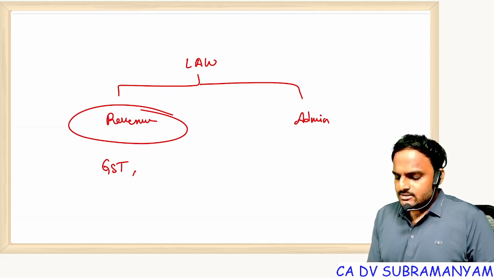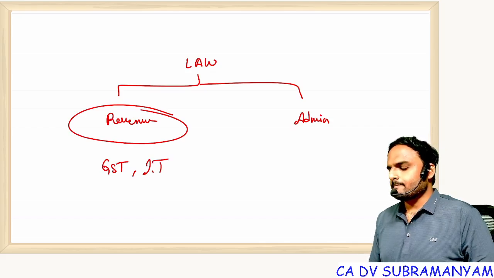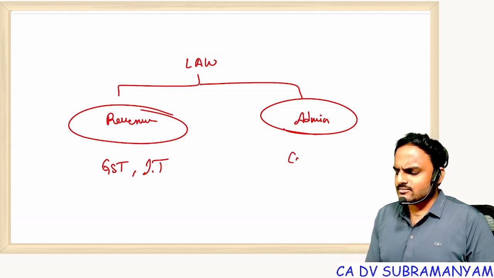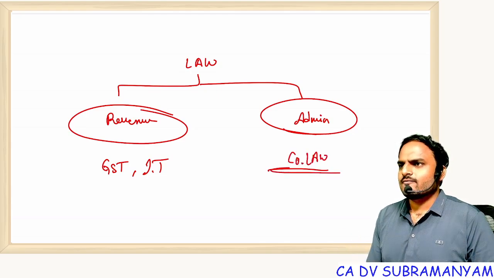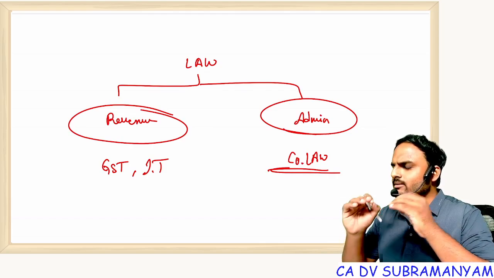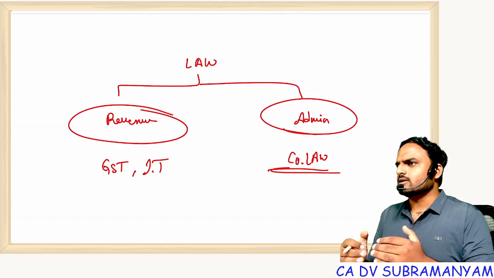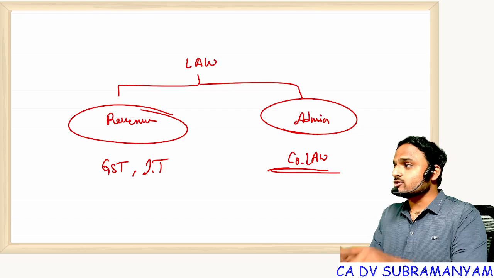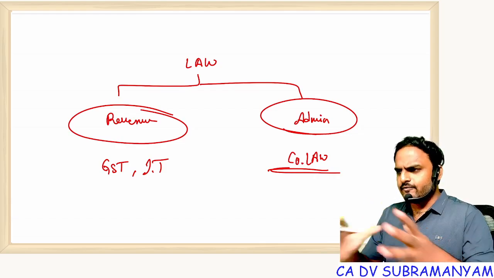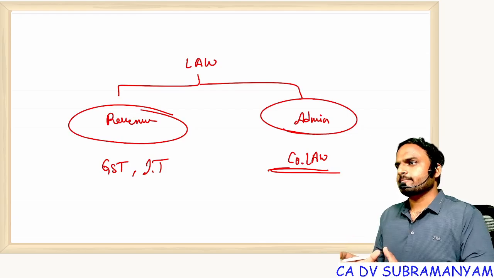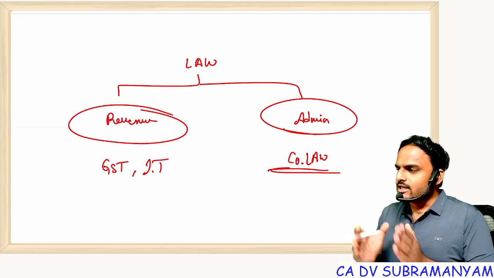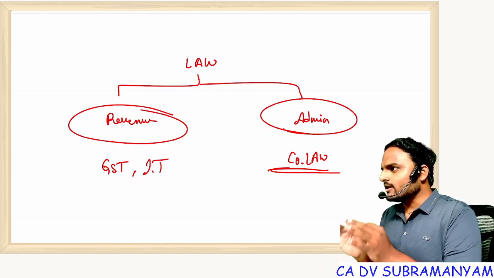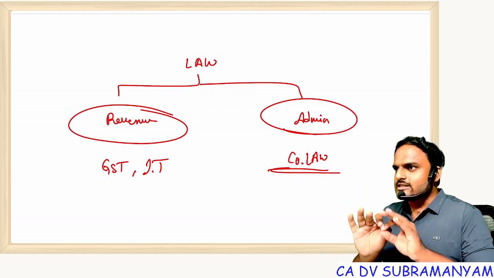Everyone. Similarly, income tax. Now coming to admin laws, can you give me examples? Obviously, company law is an admin law. From company law, government will not expect crores of rupees. Government expects only administration. LLP Act, Indian Contract Act, General Clauses Act, interpretation, everything comes under admin laws. So what are we reading, revenue laws or admin laws? You are reading both the laws, but I am teaching you only administration laws, that too only company law. So right now this is very clear.